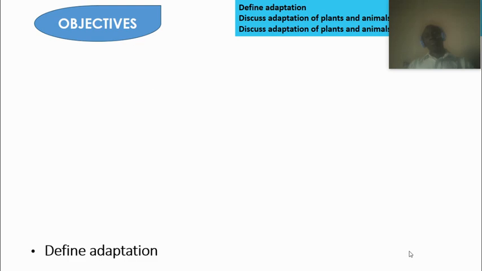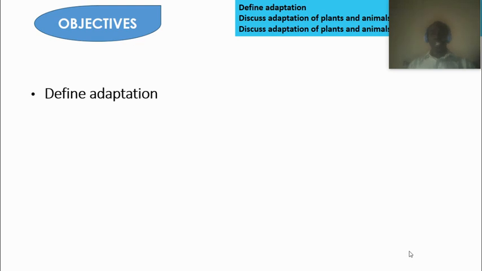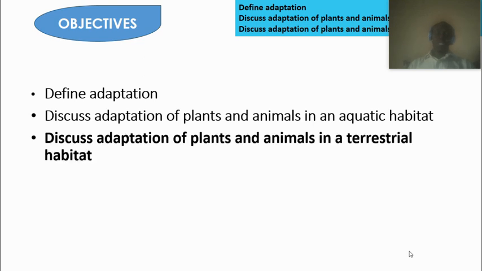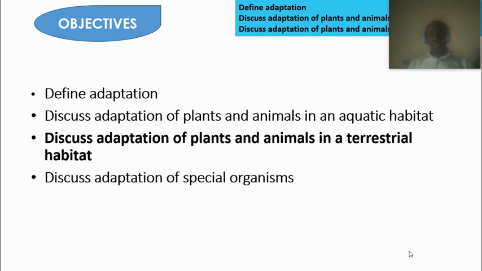The objective of this class is for us to define what adaptation is all about and also to discuss adaptations in plants and animals, basically those living in aquatic habitats. Also to discuss the adaptations of plants and animals in the terrestrial habitat and what helped them to live in such conditions. And also we want to discuss the adaptation of some special organisms in the course of this study.